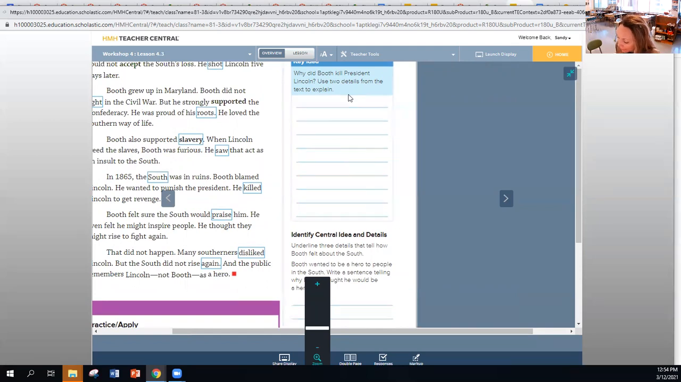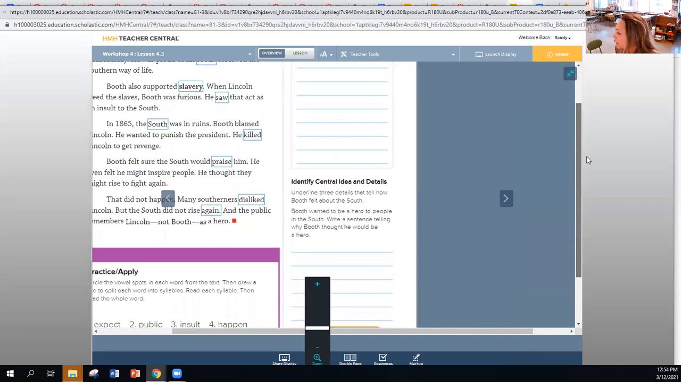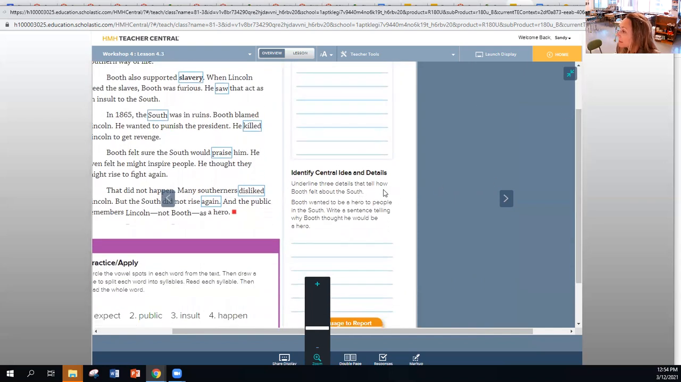Now the bottom, you have identified central idea and details. Okay, so it says, underline 3 details that tell how Booth felt about the South. Booth wanted to be a hero to people in the South. Write a sentence telling why Booth thought he would be a hero. So you have 2 tasks there: underlining the 3 details and then writing the sentence.